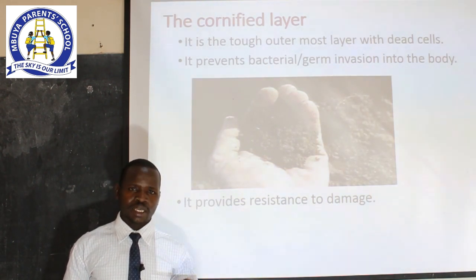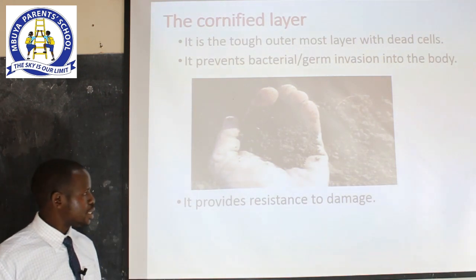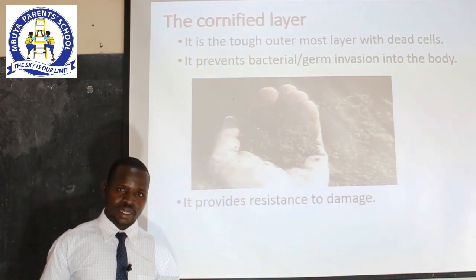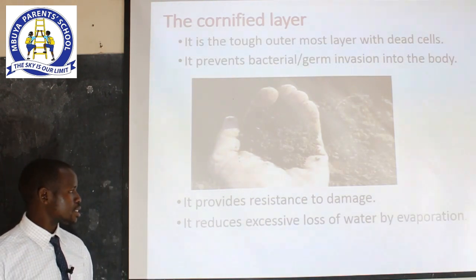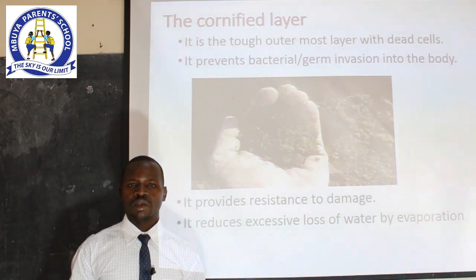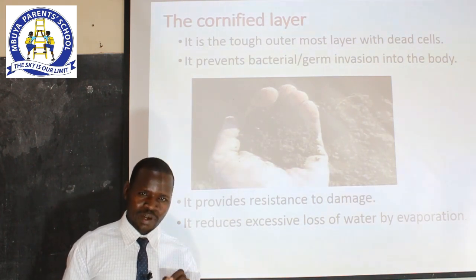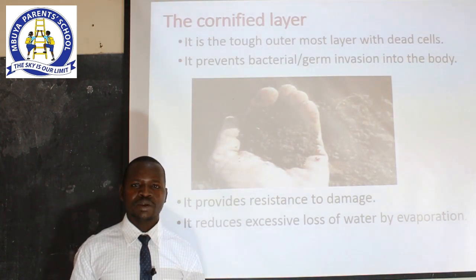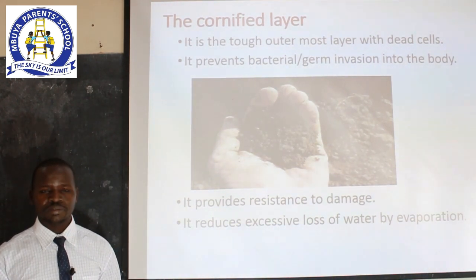So damage in terms of injuries can be caused when the conified layer is destroyed. But this is not easily done because the conified layer is a very tough layer which helps us to protect our bodies against damage. This layer also helps the body to prevent evaporation of water unless you have got a third-degree burn. Your body will be safe from losing excess water through evaporation.